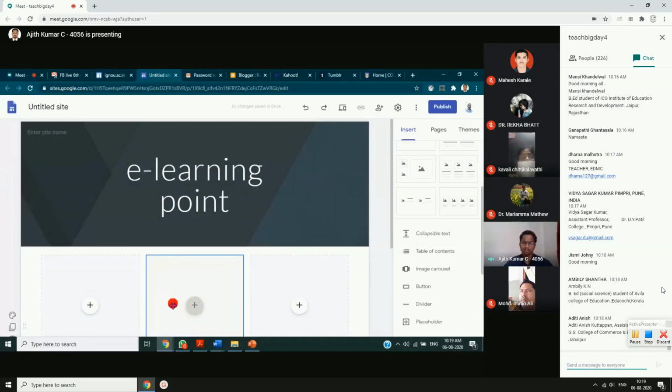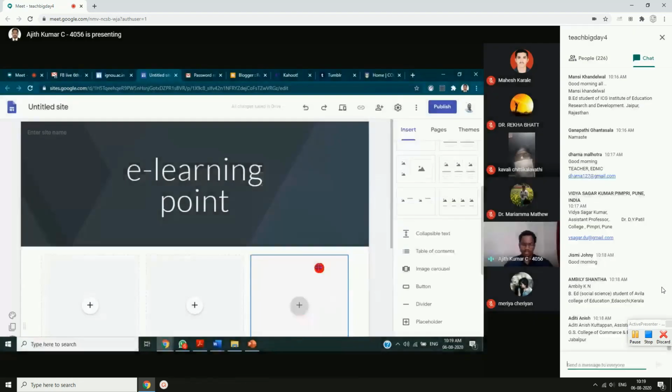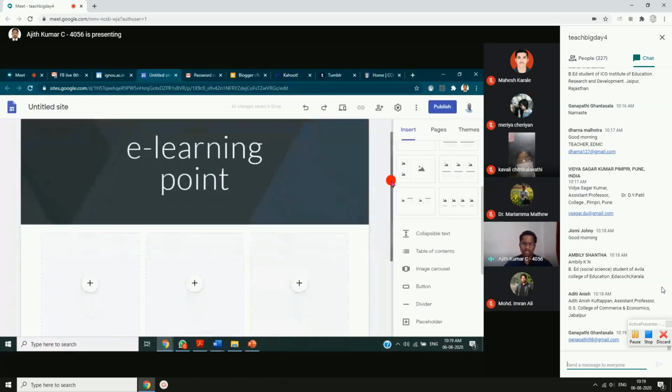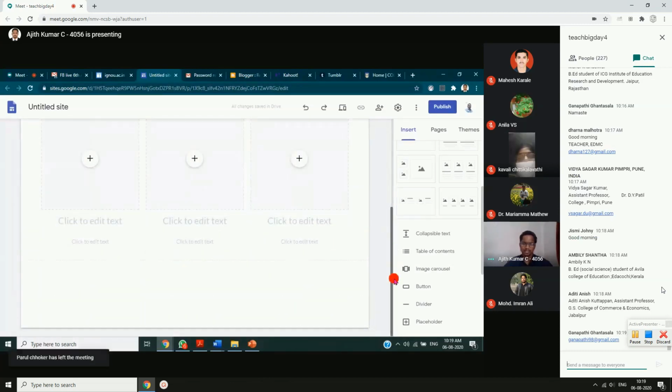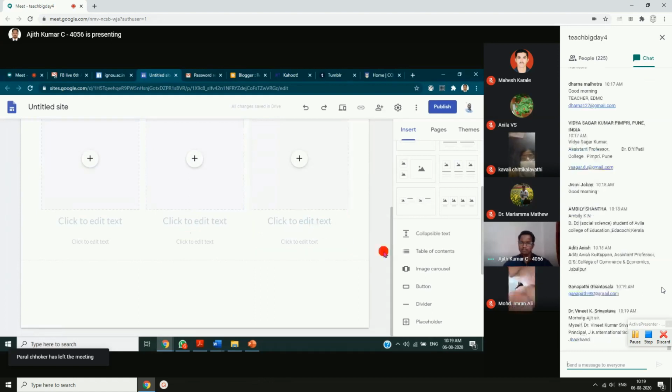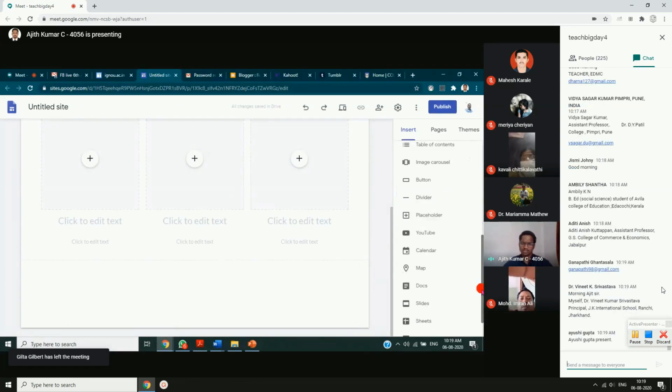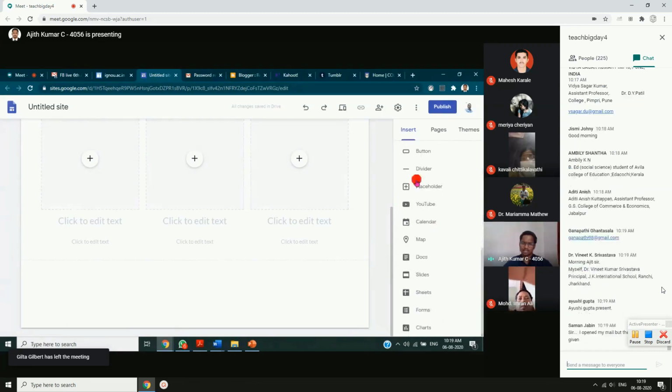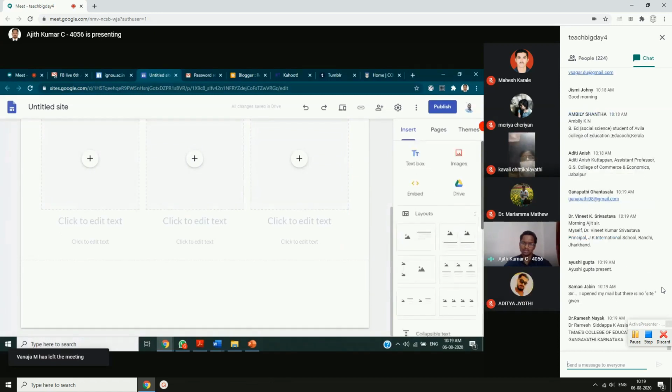The e-text that you are developing can go in this box. So that you have to decide. You can see click to edit text, click to edit everything. Now you have a number of options which you can see on the right side. All this can be inserted into your website that way. So just give a try to that.